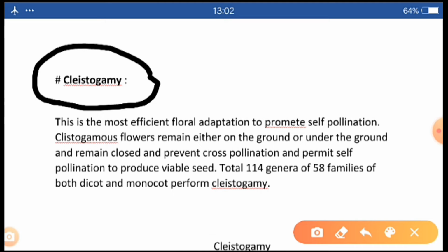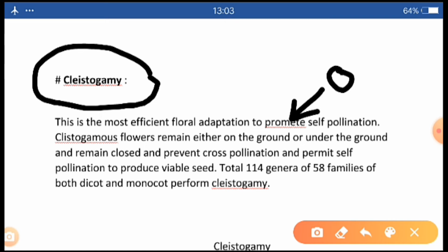It is the most efficient floral adaptation to promote self-pollination. Cleistogamous flowers remain either on the ground or under the ground and remain closed and prevent cross-pollination.